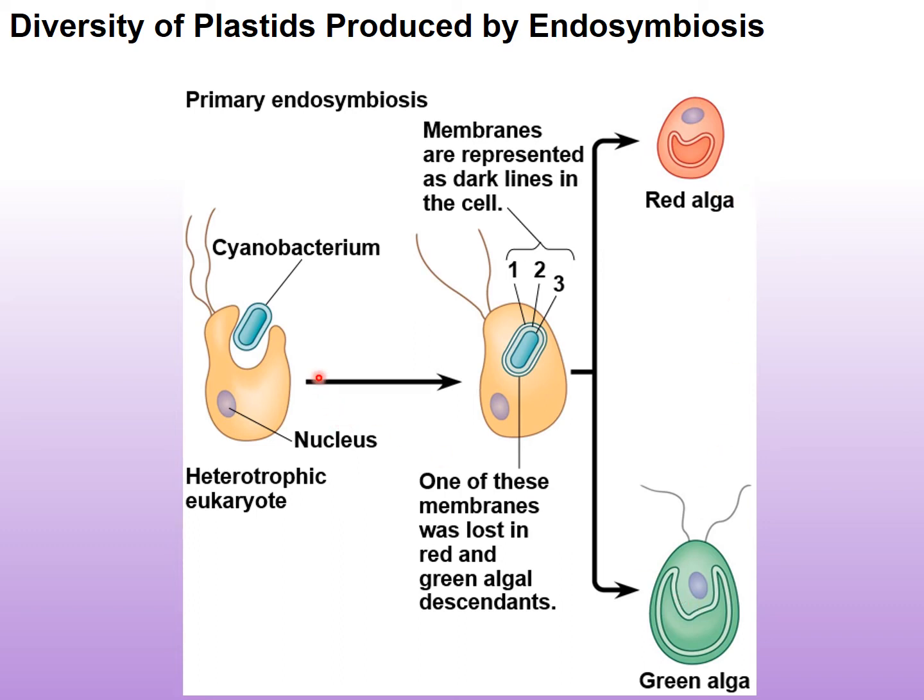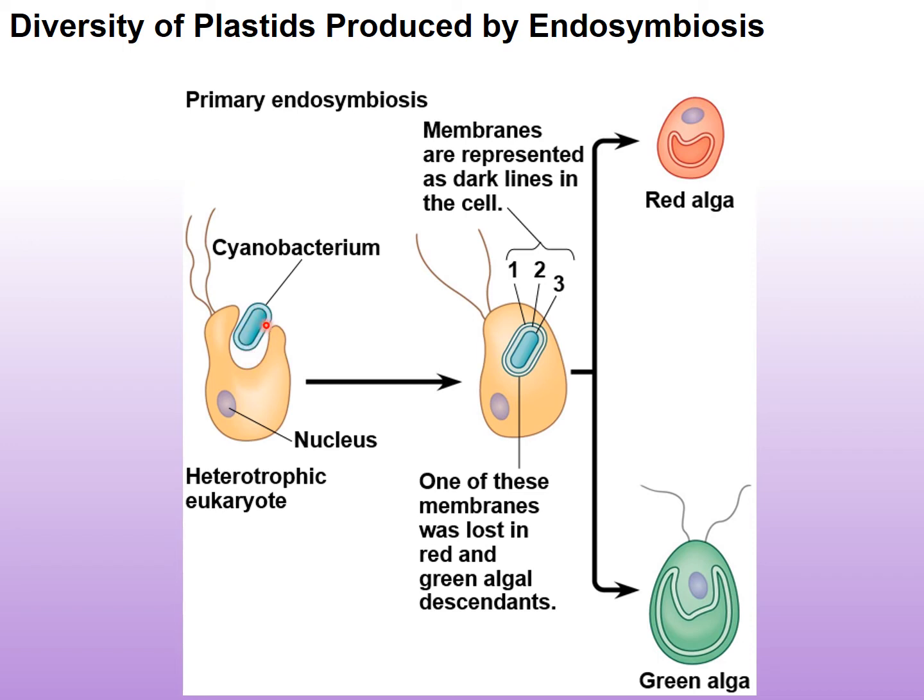What actually happened in primary endosymbiosis is there is an ancestral eukaryote which didn't have any of these organelles in it. An ancestral eukaryote engulfed a cyanobacterium. And again, it's a cyanobacterium which is thought to be the origin of the chloroplast.